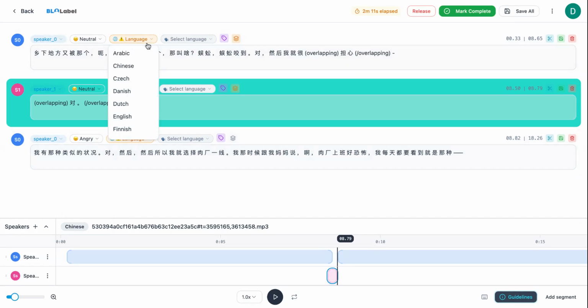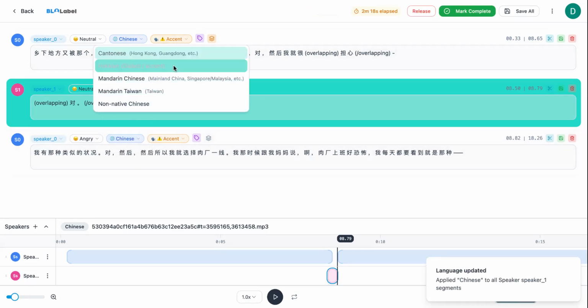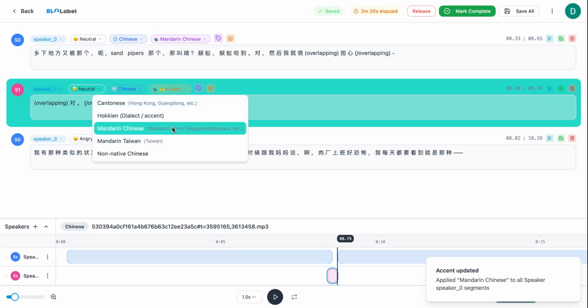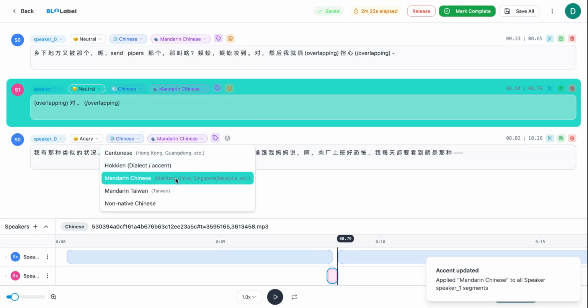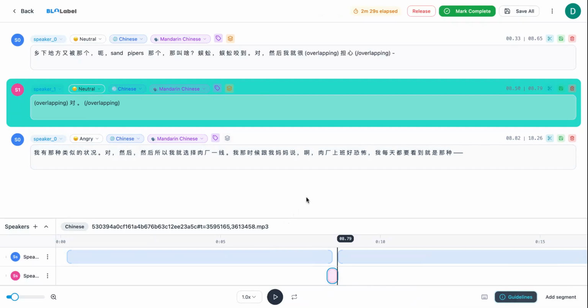Next, we'll look at the language. In this situation, it is Chinese, so we'll select Chinese for all 3 of these. Next, we take a look at the accent. In this situation it is Mandarin Chinese. So we click Mandarin Chinese, and then we recheck everything, make sure that the dialogue is correct, and play it a few times if you need to. Once everything is done, we can click Mark Complete.